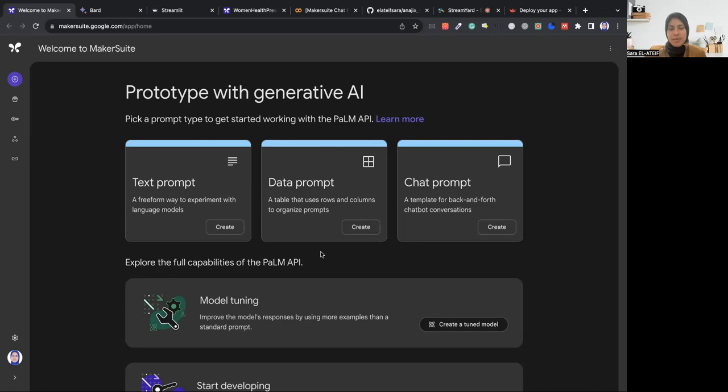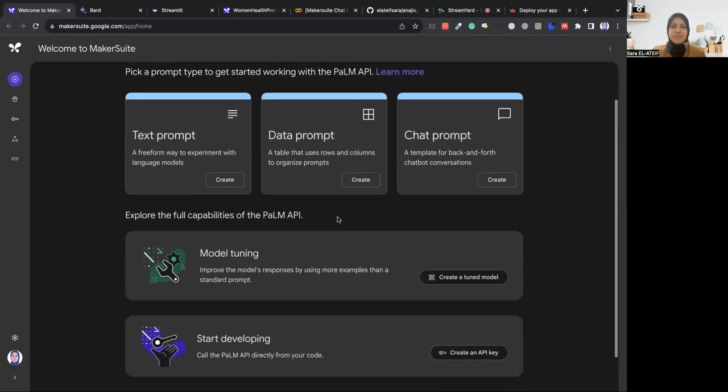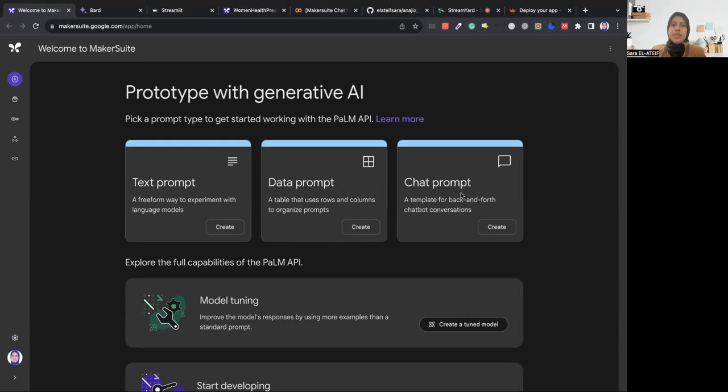Before I present the project, I would like to quickly walk you through Maker Suite. Maker Suite is kind of like a playground where you can try out different generative AI tools, like generating text through prompts, generating and analyzing data, or using conversational AI like Bard or ChatGPT, so you can interact with AI and have it answer some of your queries. Today, the one I'll be using for my project is chat prompt.